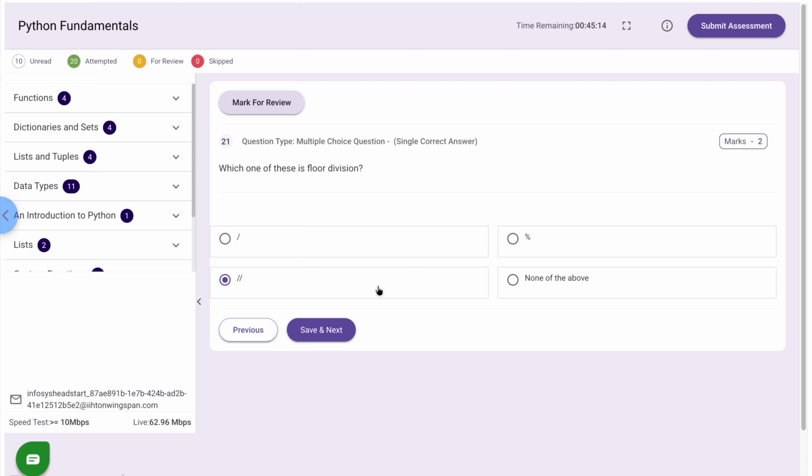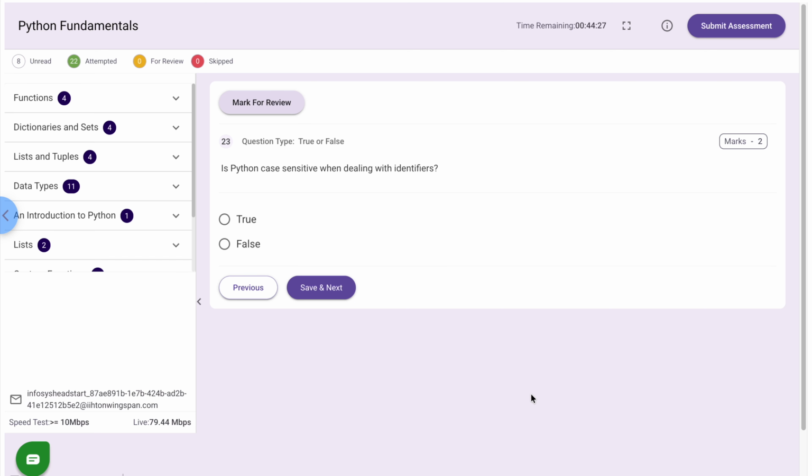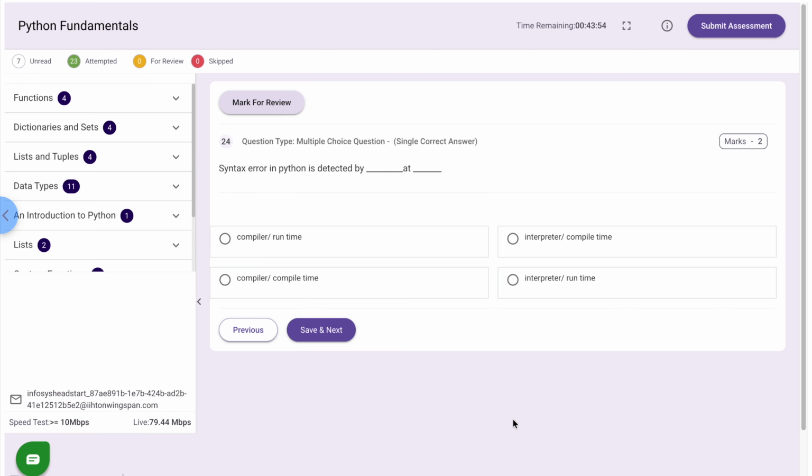Next, which one of these is floor division? Correct answer is double forward slash. Next, program code making use of a given module is called. Correct answer is client. Next, is Python case sensitive when dealing with identifiers? Correct answer is true. Next, syntax error in Python is detected by. Correct answer is interpreter runtime.